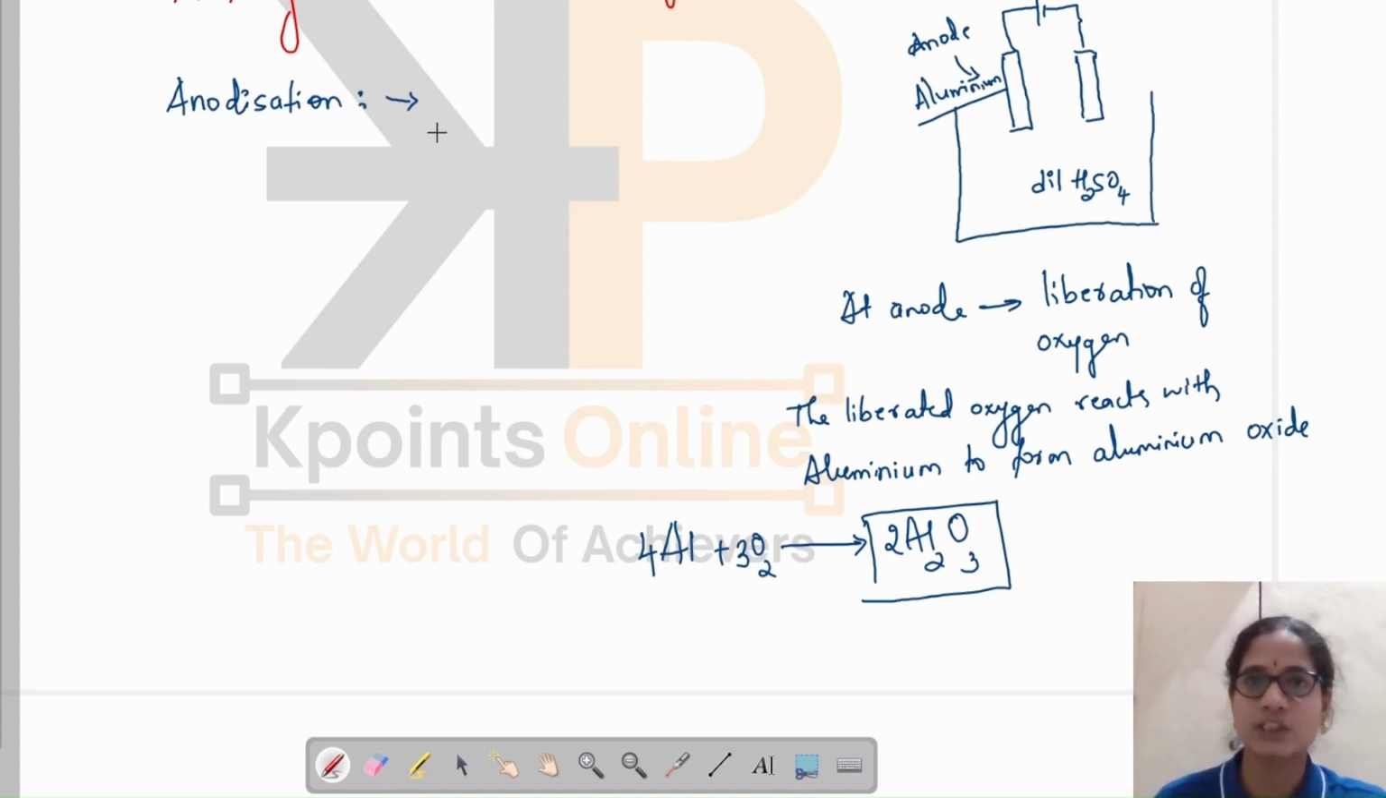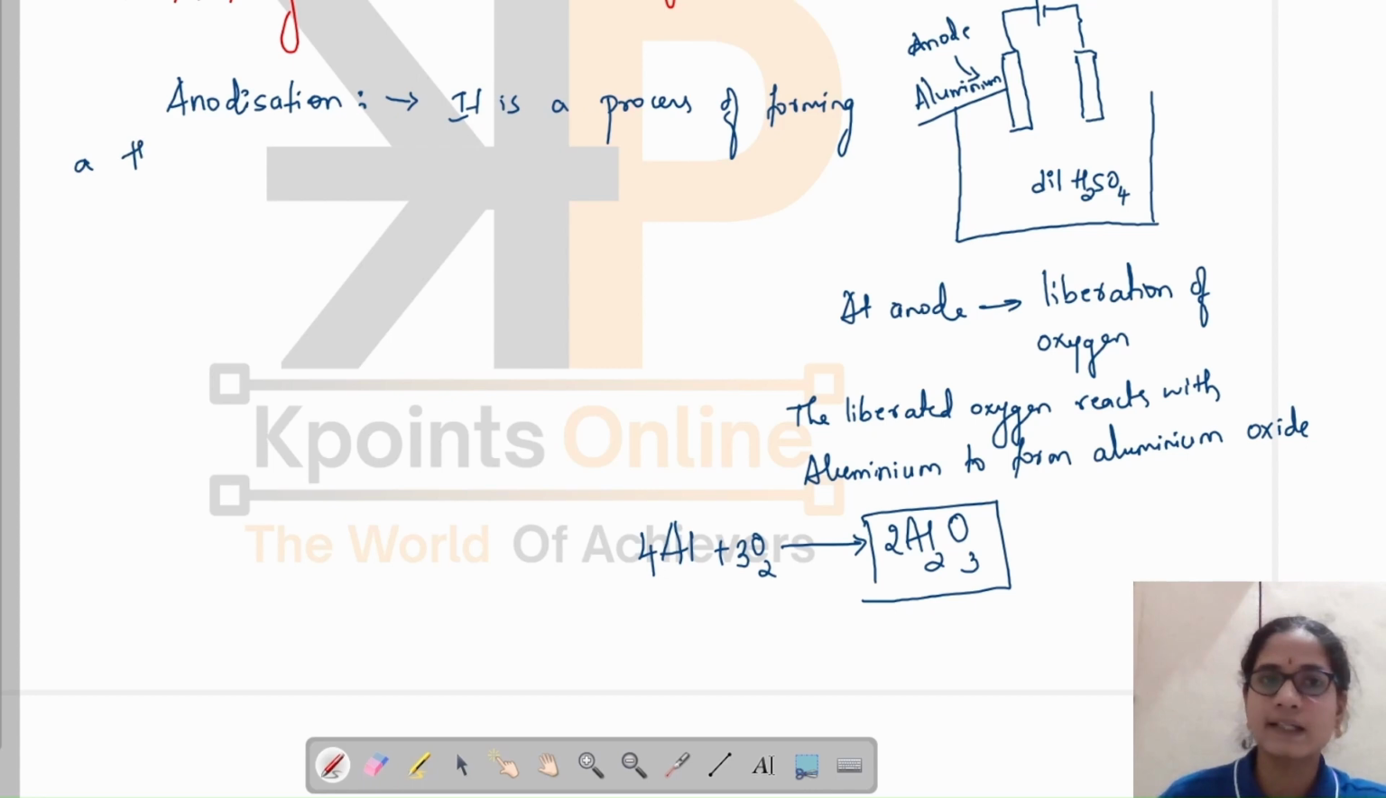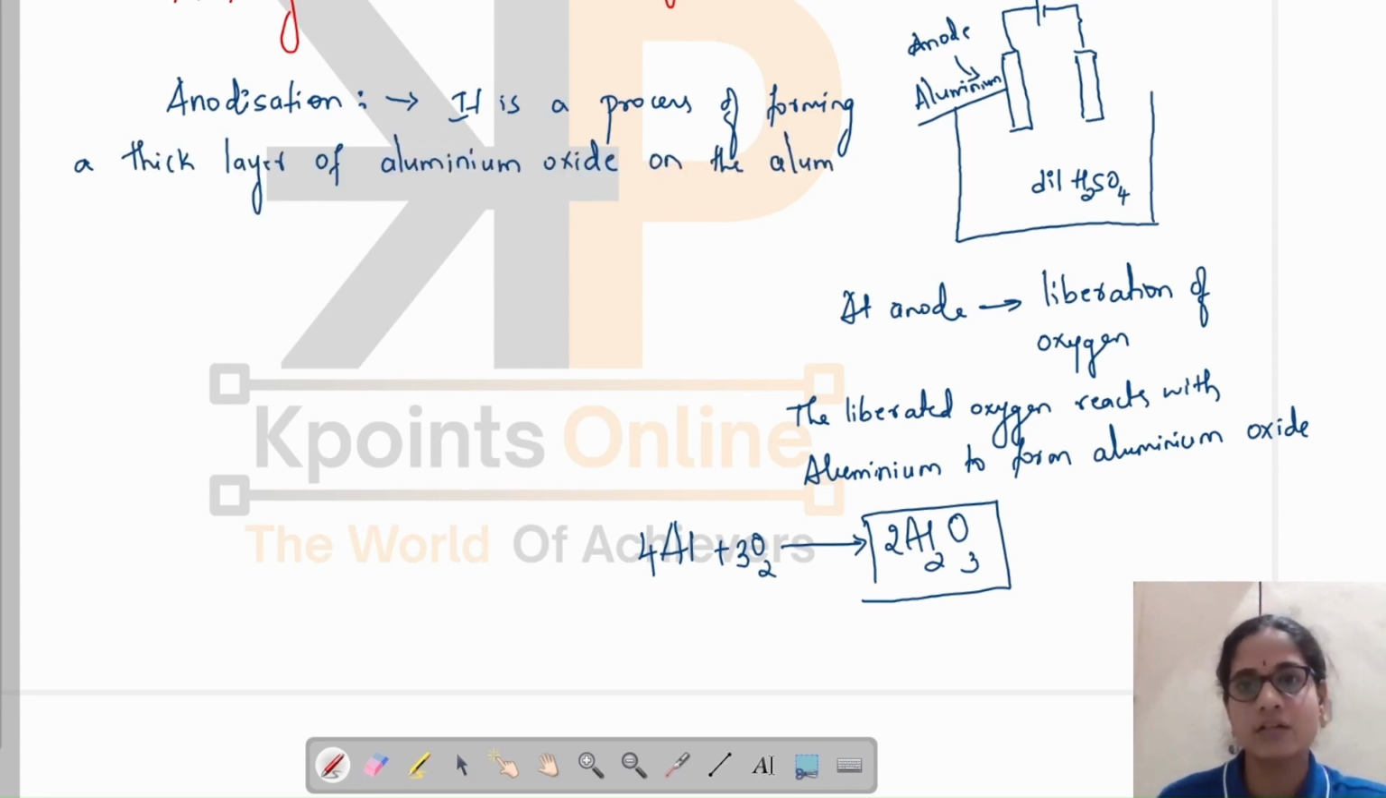What is anodization or anodizing? It is a process of forming a thick layer of aluminium oxide on the aluminium metal to resist further corrosion.